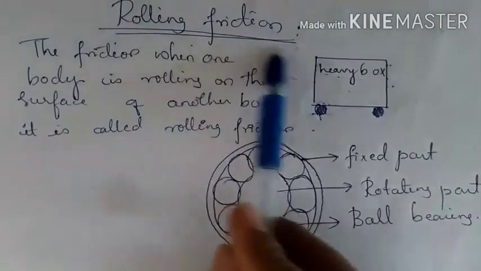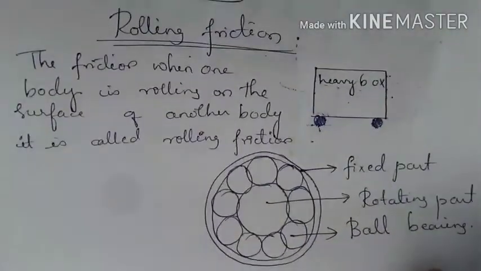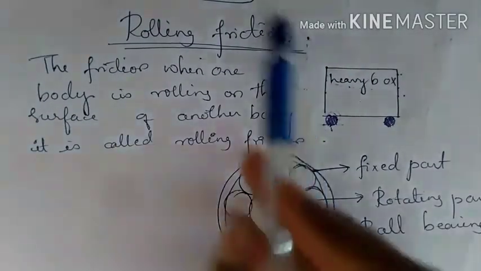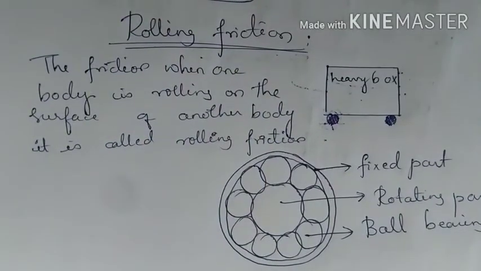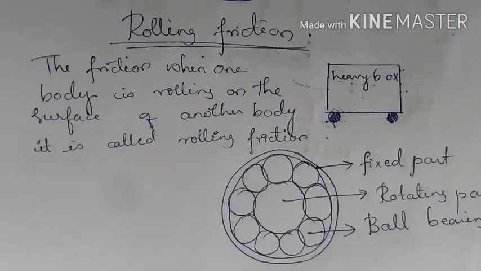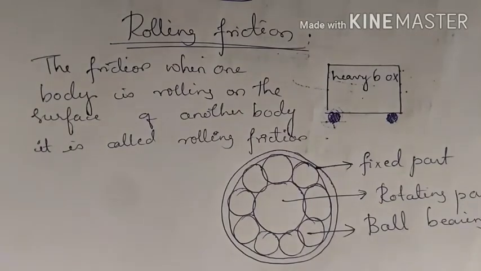This rolling friction is very small as compared to static friction and kinetic friction. Hence rolling friction is used in vehicles transporting large or heavy loads on the ground, which are provided with wheels. Also in modern industries, ball bearings are provided with machine components as one part rotates with respect to the other. Now the balls roll on the two parts.